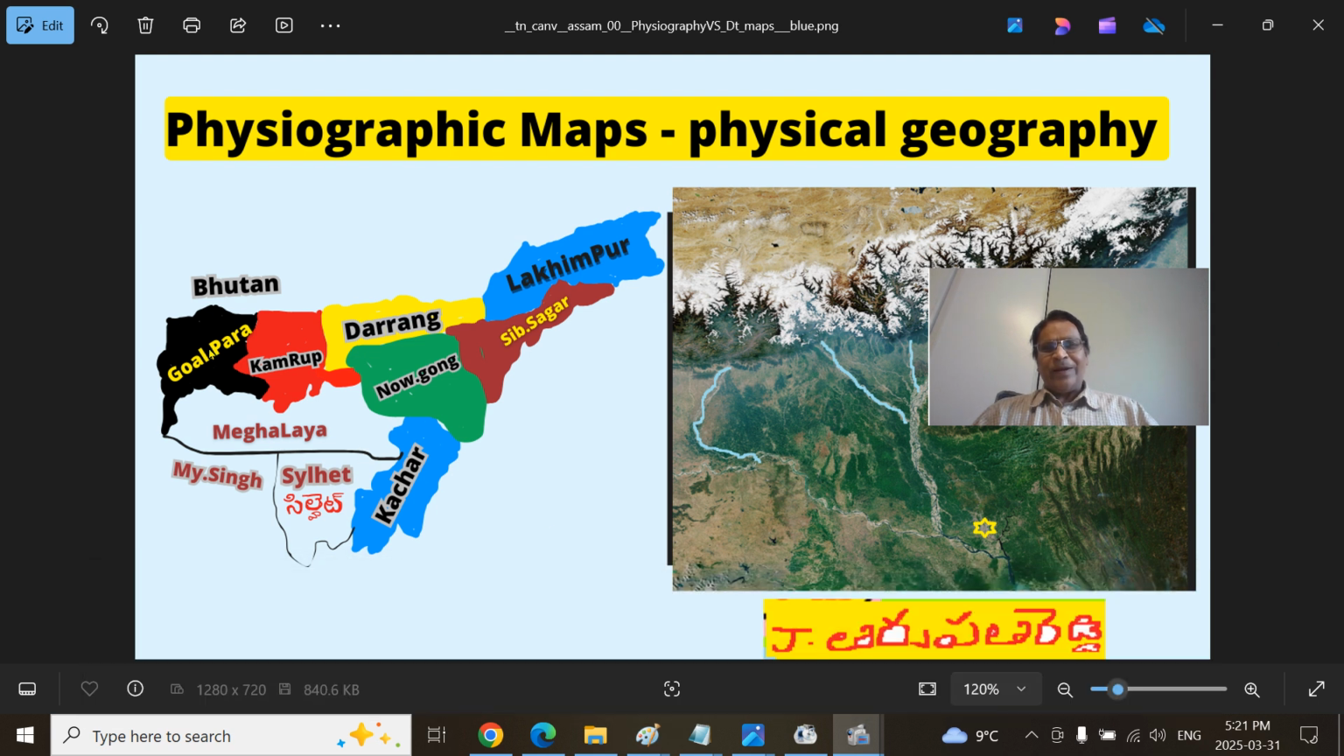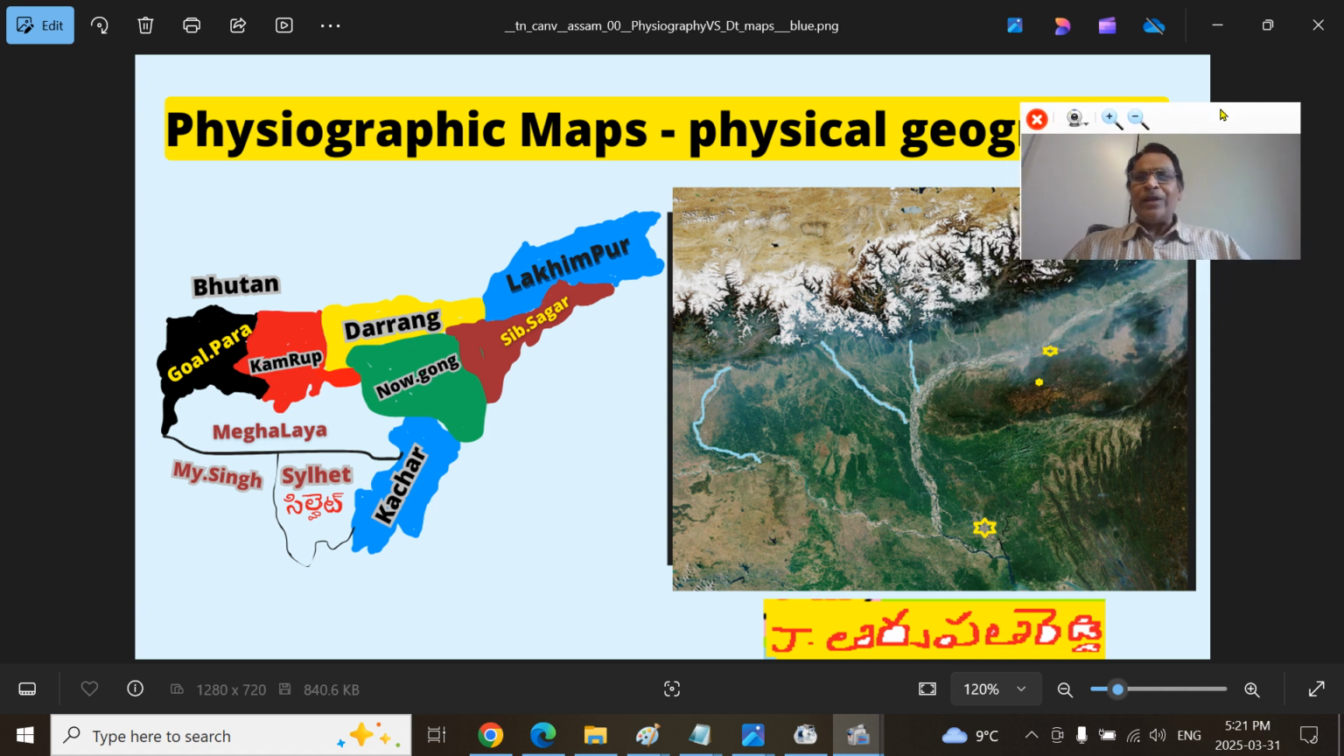Goalpara district is between the Sankosh River on the west and the Manas River on the east. Further east is the Bar Nadi, that is the Kamrup district, between the Bar Nadi and the Manas River. This is the historic demarcation during the time. This is the Sankosh River. This is the Manas River. I am not showing it clearly here. This is the Bar Nadi. This is the Gauhati region. This is the Shillong town. This is the Dakeshwari town here.